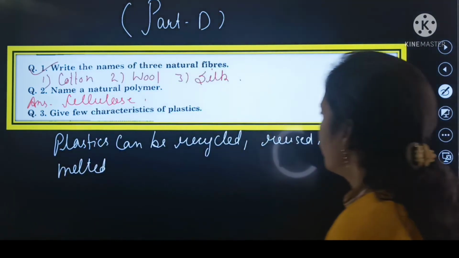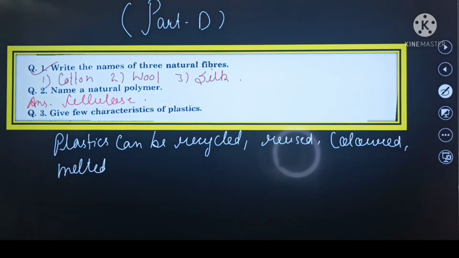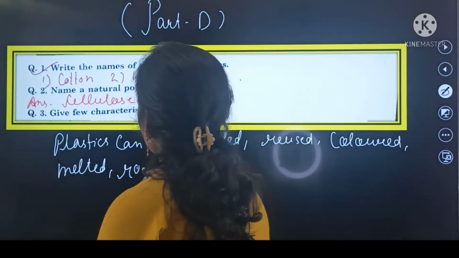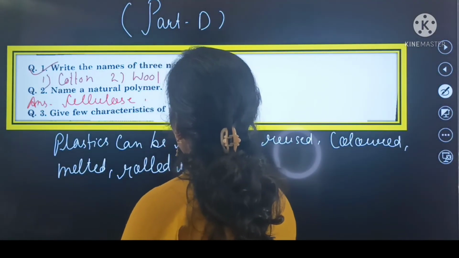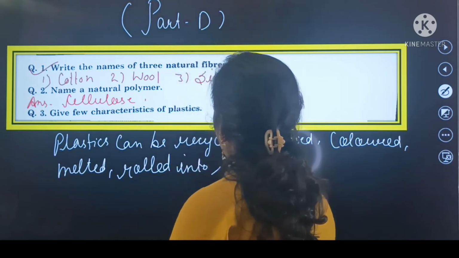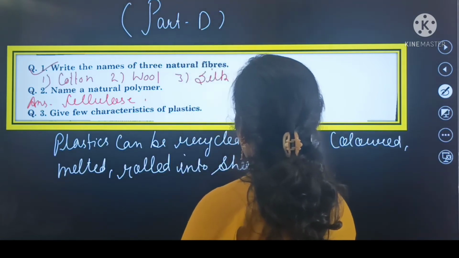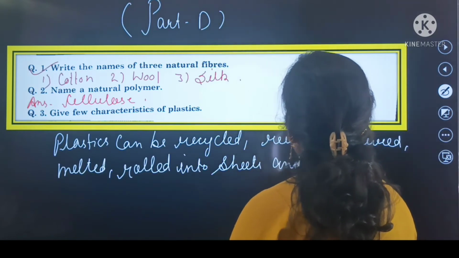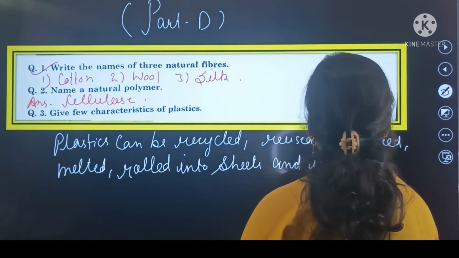Note कर ले बेटे, plastics can be recycled, reused, colored, melted, rolled into sheets, and used to make wires.